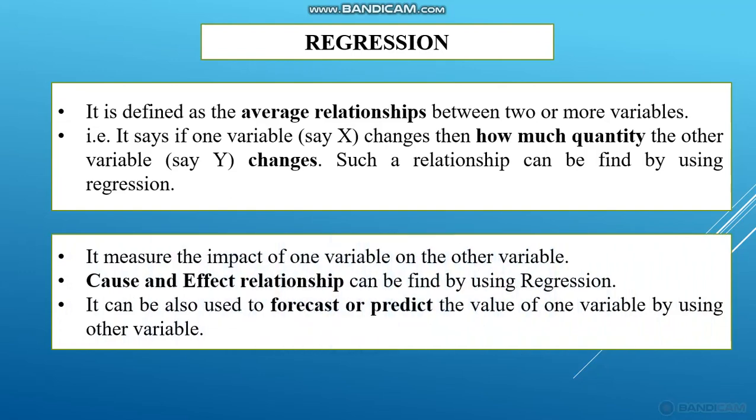Regression measures the impact of one variable on the other variable, so it studies the cause and effect relationship. Regression studies the cause and effect relationship because in regression we are measuring average relationship. Average relationship means if one variable changes, then how much quantity the other variable changes.